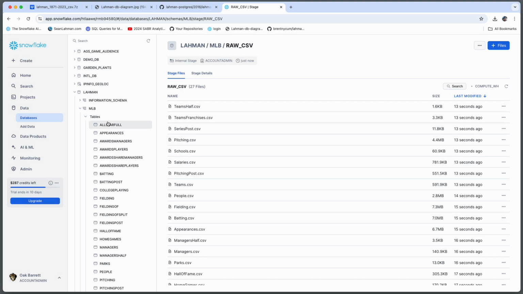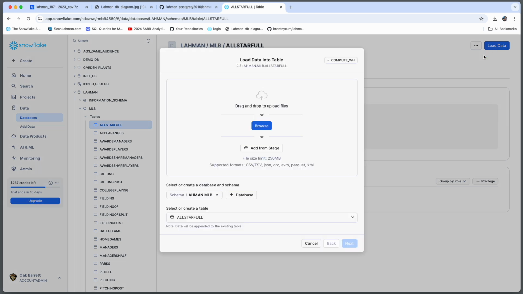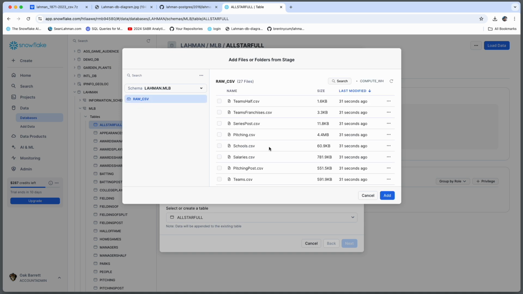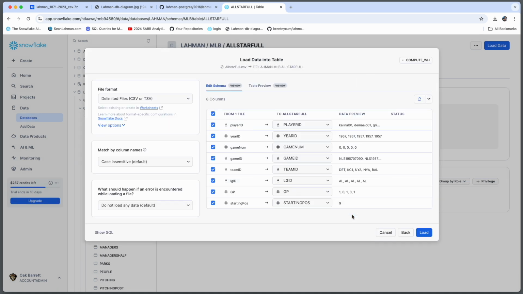Now I'll do some spot checking on some tables and files to make sure they load correctly. So for this one, I'll take the all-star full. I'll point it to the file in the stage. You get a nice data preview so you can check data types. It shows you some sample values of the data from the different columns. And this one appeared to load successfully. Awesome. On to the next one.